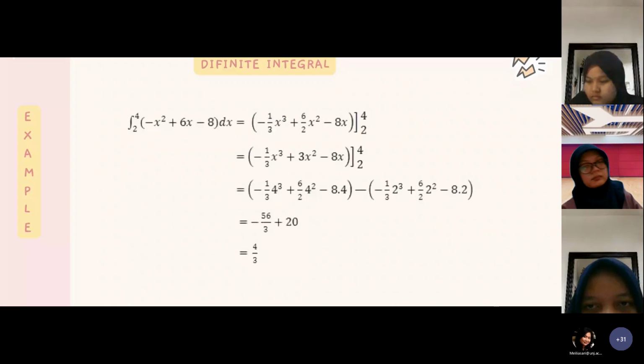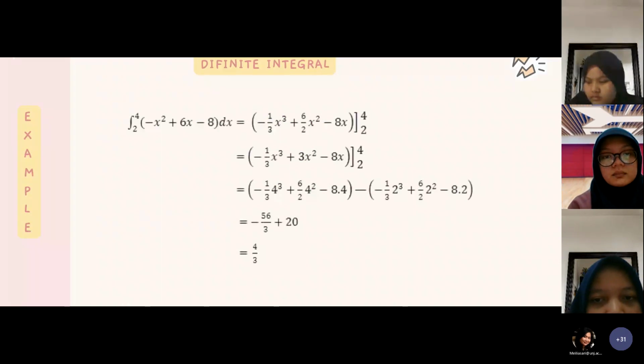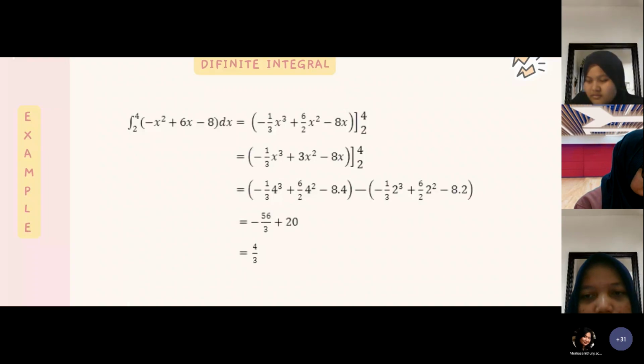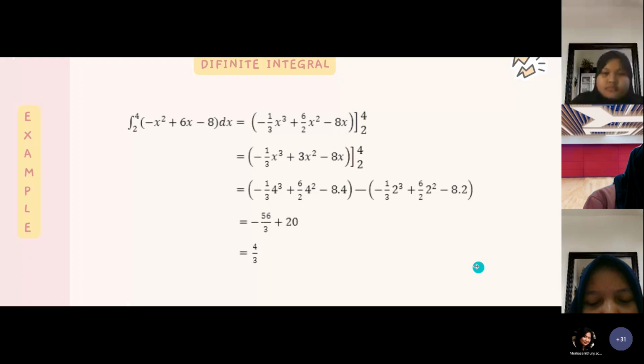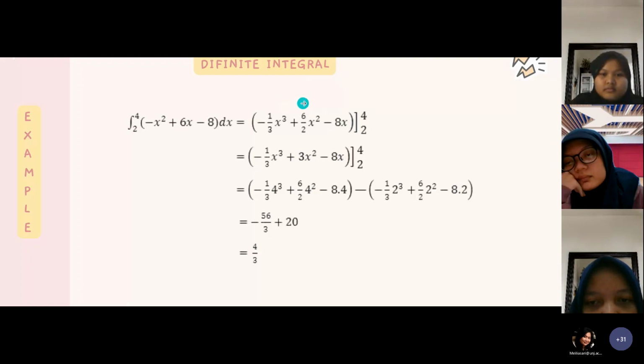Here is an example of a definite integral. The integral of minus x squared plus 6 multiplied by x minus 8 with respect to x from 2 to 4 is equal to minus 1/3 x to the power of 3 plus 6 divided by 2 multiplied by x squared minus 8 multiplied by x.